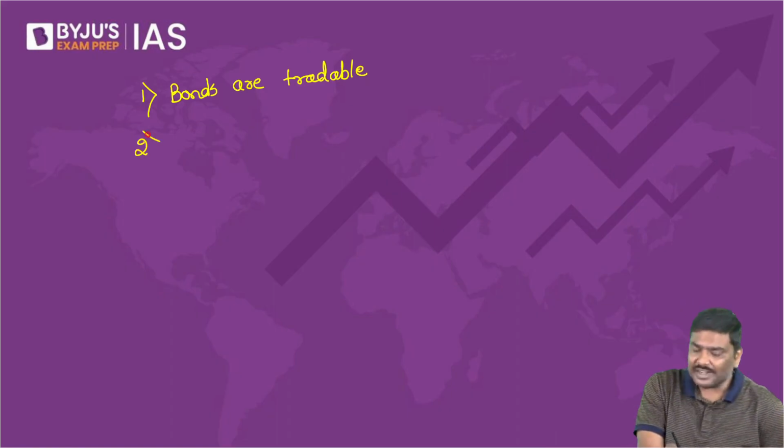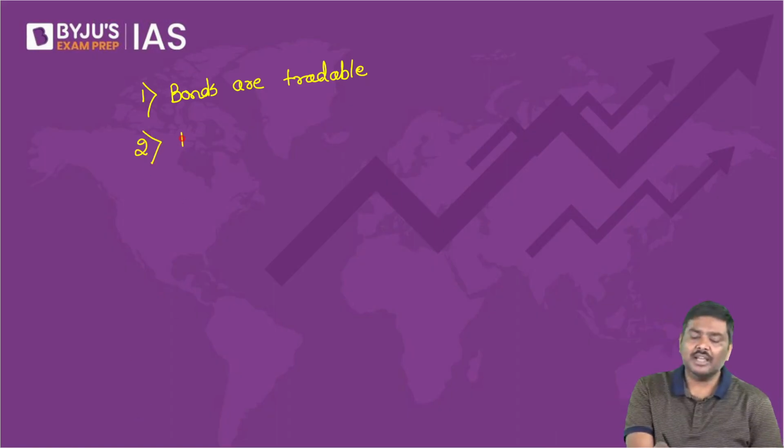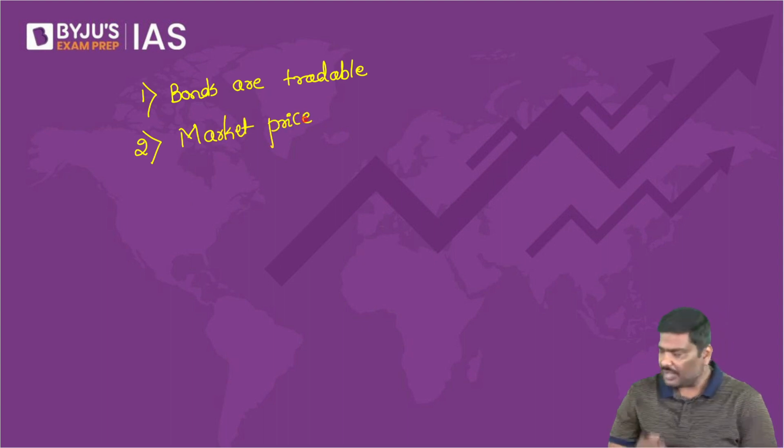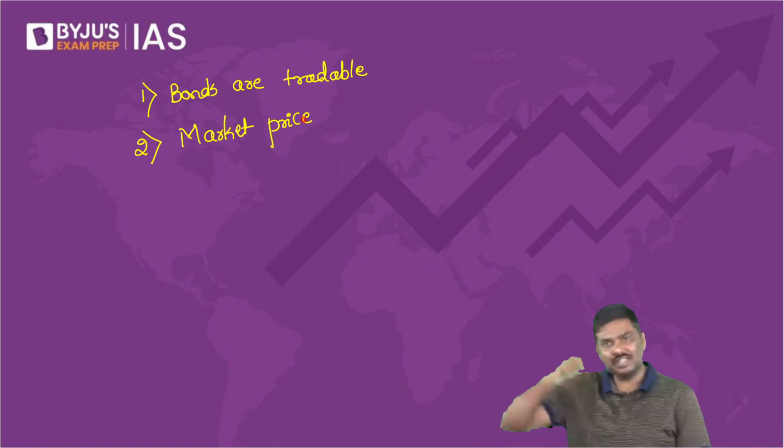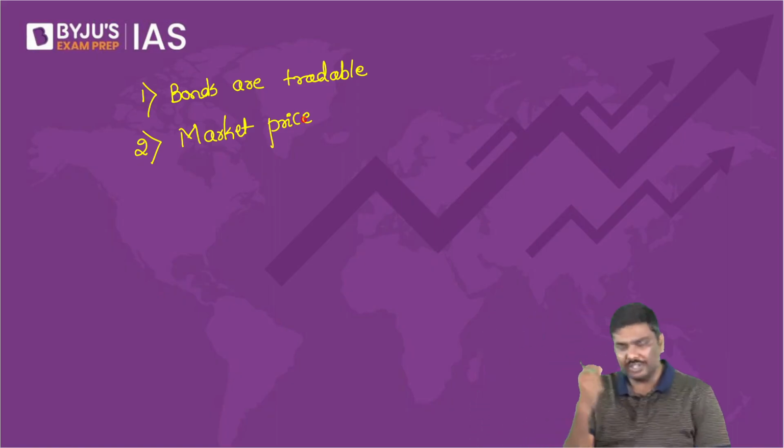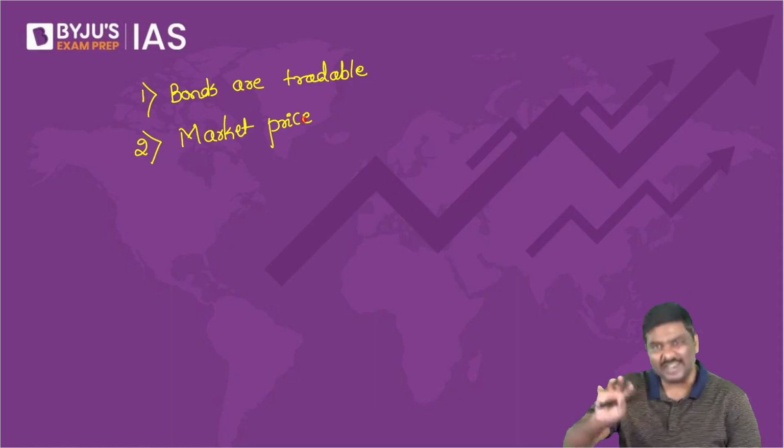If bonds are tradable, please tell me, will the market price of the bond remain same? If you can purchase and sell bonds, do you think market price of the bonds will remain same?